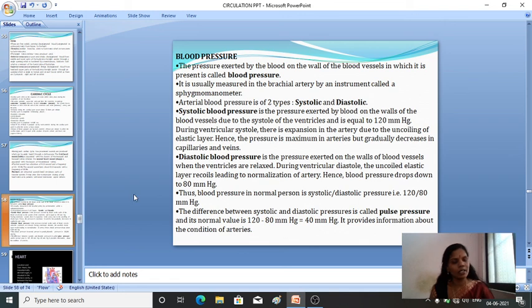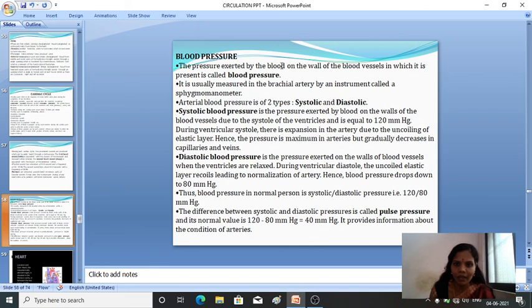Blood pressure is the pressure exerted by the blood on the walls of the blood vessels.